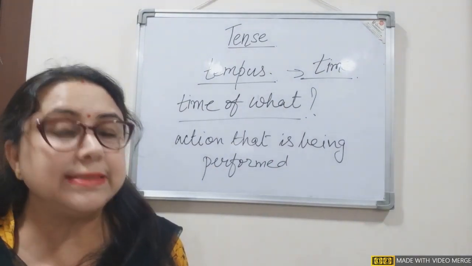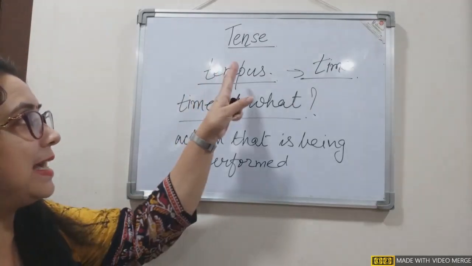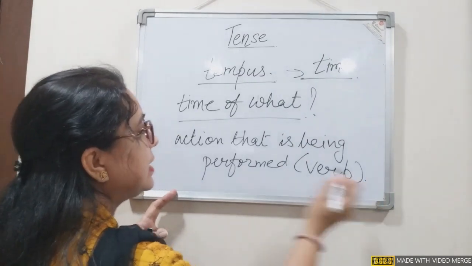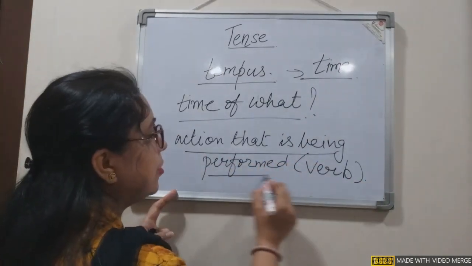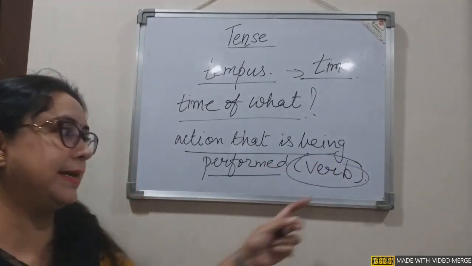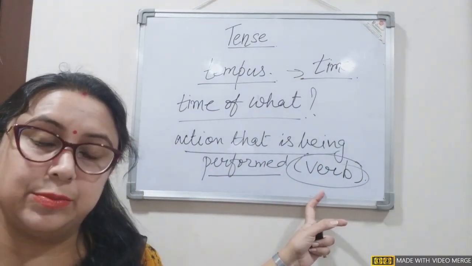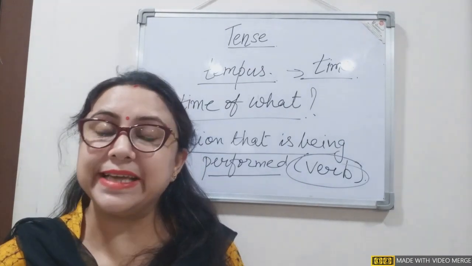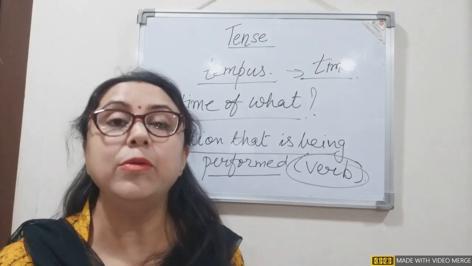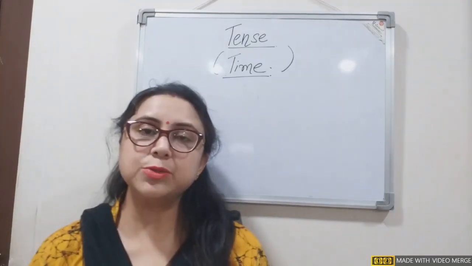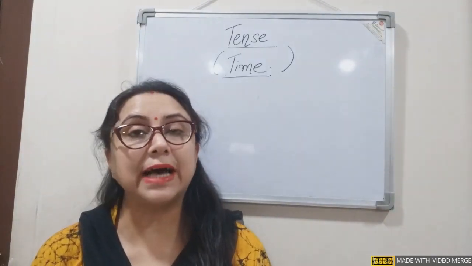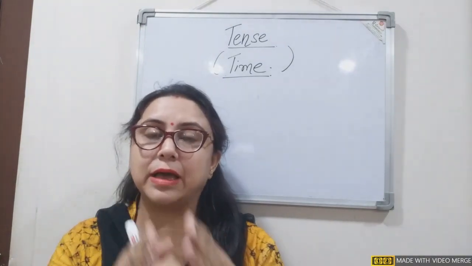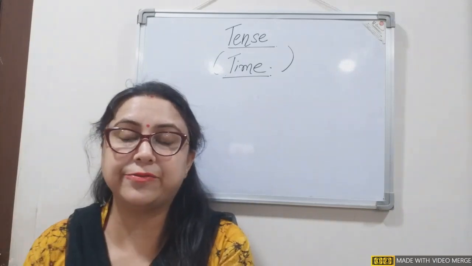So, in a word, can we say it tells the time of the verb? Because the action that is being performed, what is it known as? Yes, it is known as verb. So, finally, we conclude that tense tells the time of the verb. Next, we understand that time can be divided into three parts, three frames.